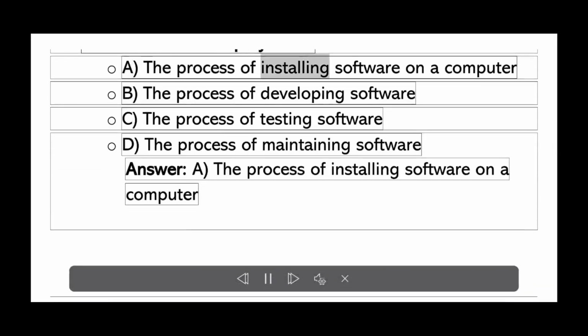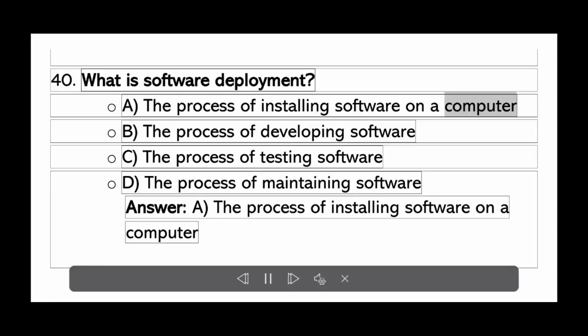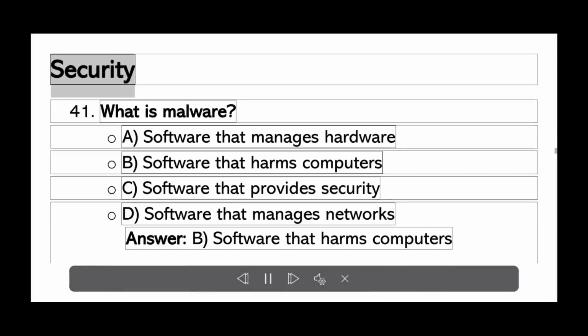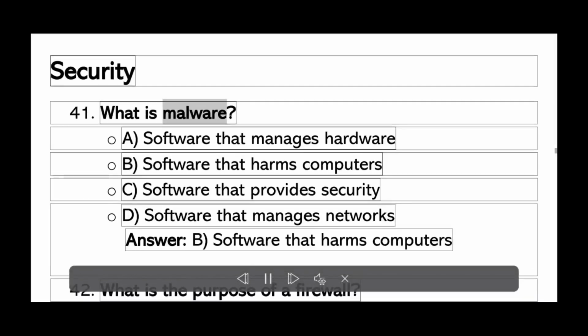What is software deployment? A. The process of installing software on a computer. B. The process of developing software. C. The process of testing software. D. The process of maintaining software. Answer A. The process of installing software on a computer.